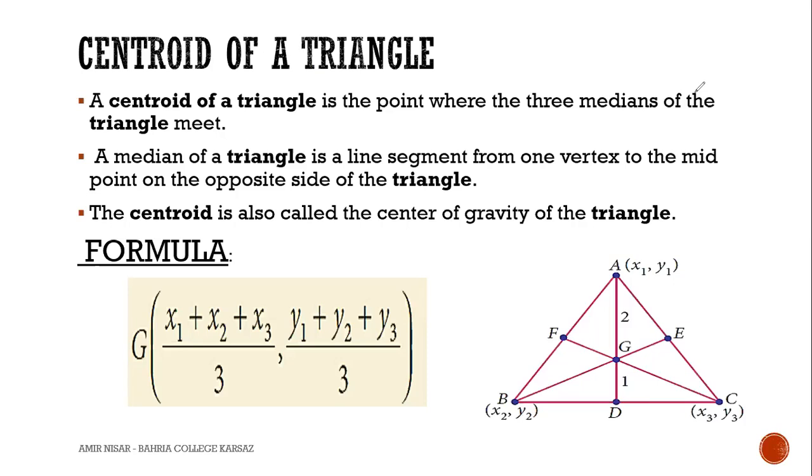Define median. Median means a line segment from a vertex to the midpoint of the opposite side. Very good. Just read out the formula. The formula is x1 plus x2 plus x3 divided by 3, and y1 plus y2 plus y3 divided by 3.